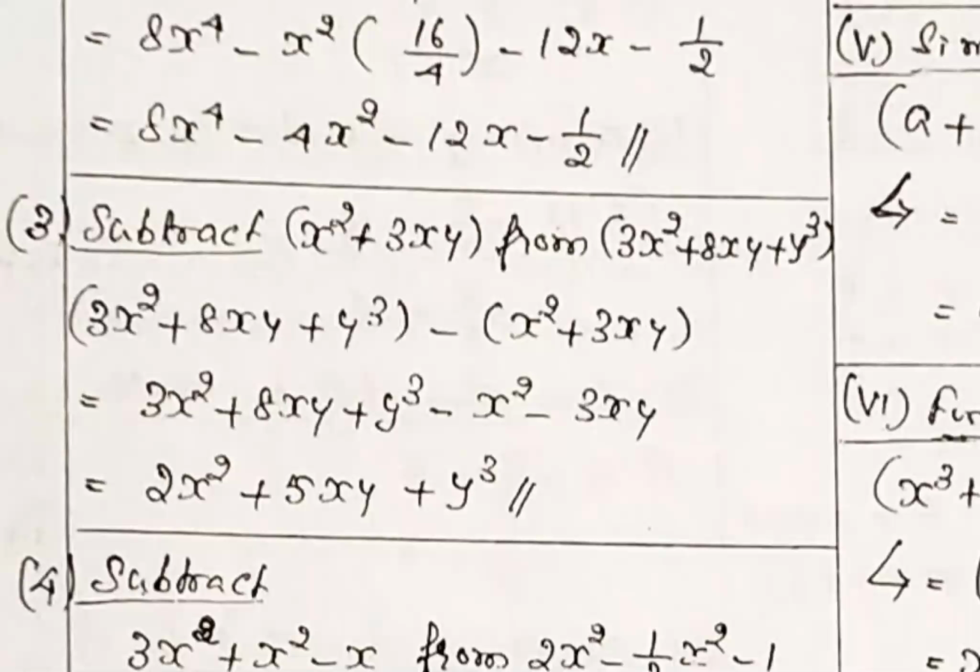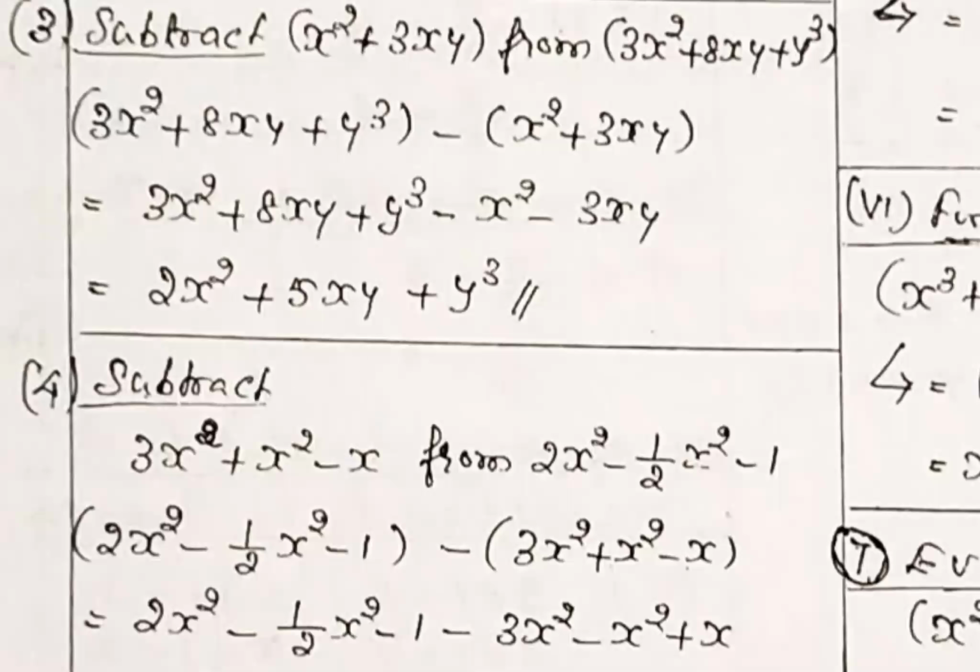Because you have to put the two terms within a bracket, then in the next line you remove the bracket. 3s square plus 8xy plus y cube minus. The bracket is already available, so no sign will change there. Minus s square, now minus into plus, minus will come while removing the bracket. Minus s square, minus 3xy. If the bracket is not available, you will get a wrong answer. Then add all the s square values, y values, simplify, and we will get the answer. So that is the subtraction problem.